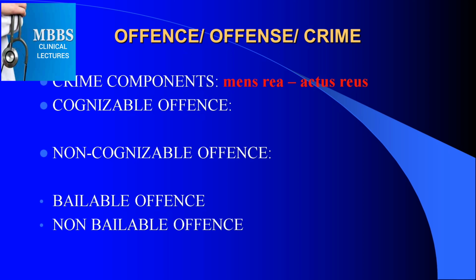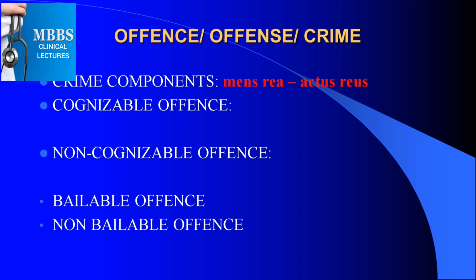Cognizable offenses include murder, kidnapping, and such serious offenses as sexual assault, rape, sodomy. These are the cognizable offenses where police can arrest the accused person without court orders or warrants by the court.